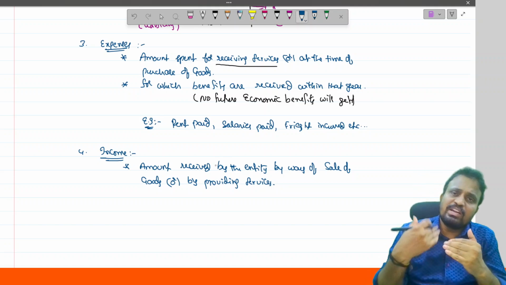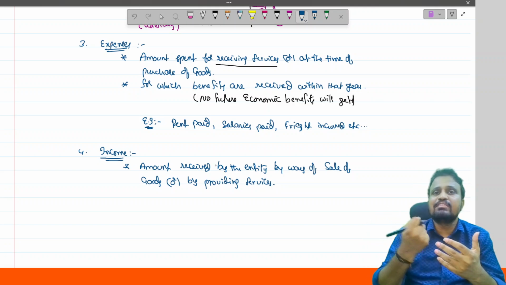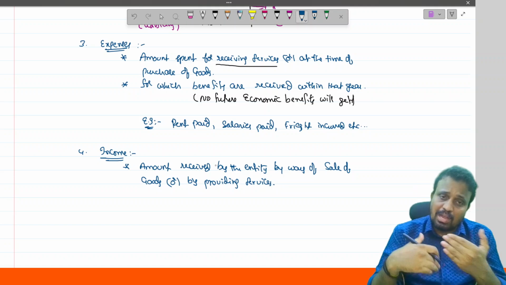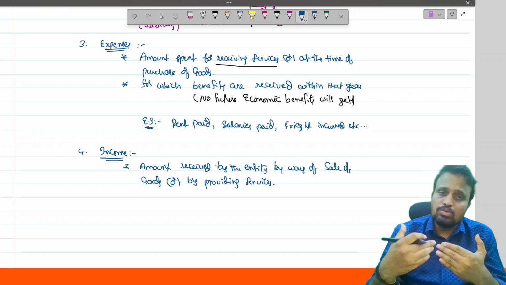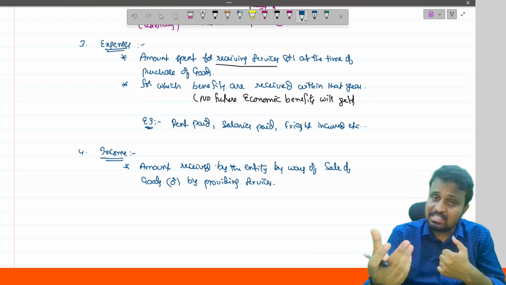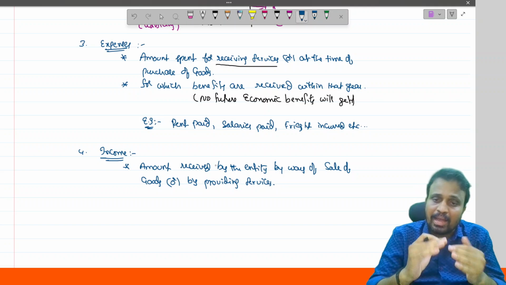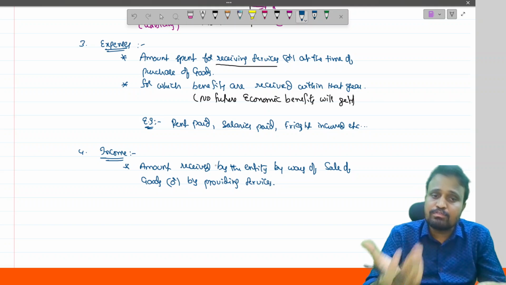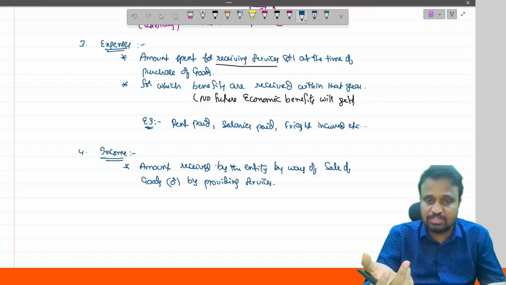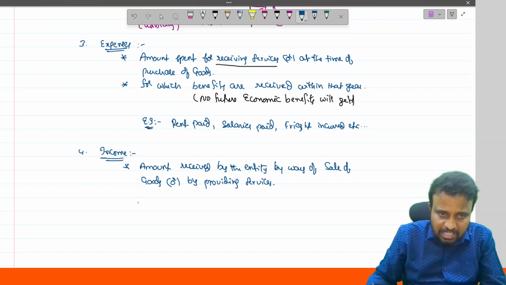For example, we provided consultancy services relating to education, and in return we get commission, and that is said to be income. And we sell the product, the goods, to another party, and in return we receive cash. That is sales, and it is nothing but income. Any amount received by way of sale of goods or providing services is covered under the definition of income.